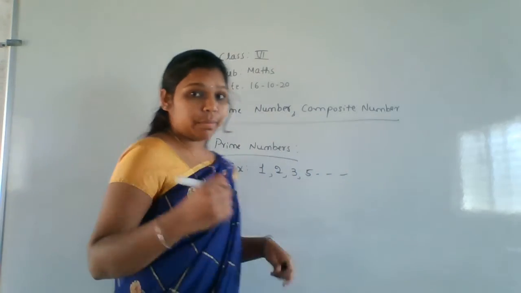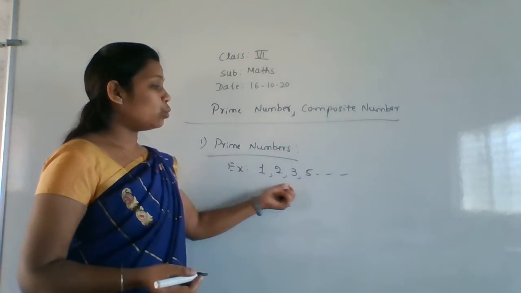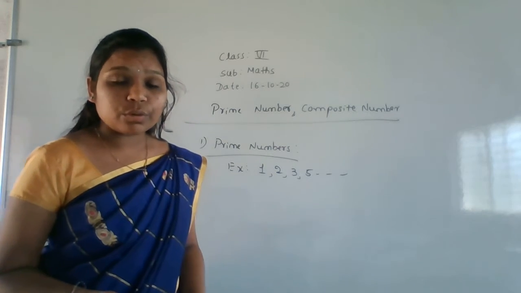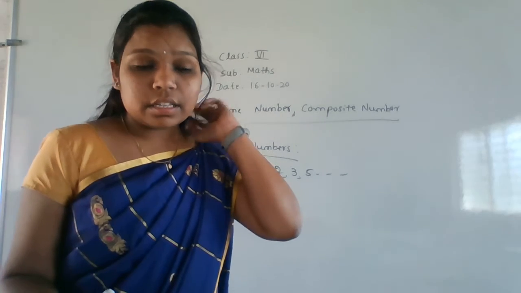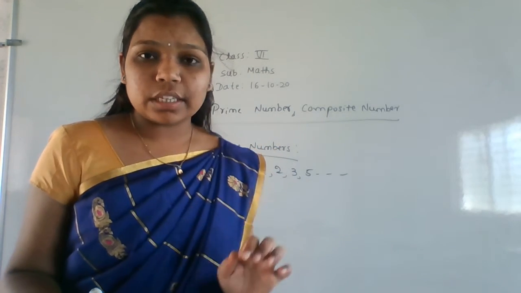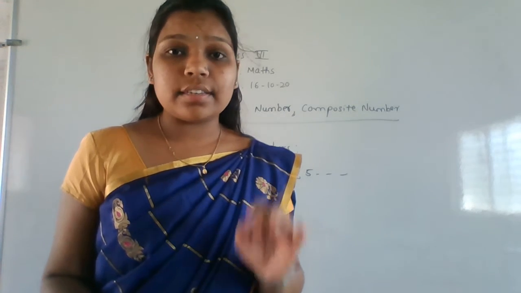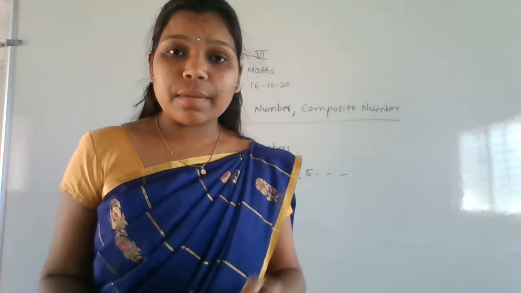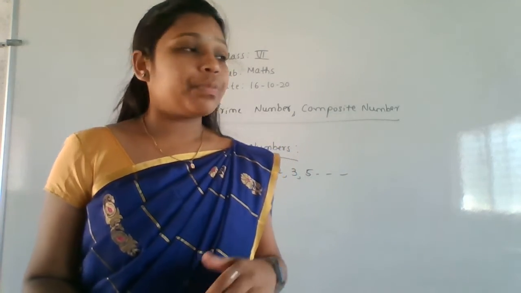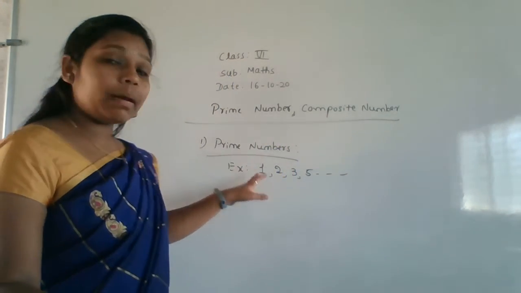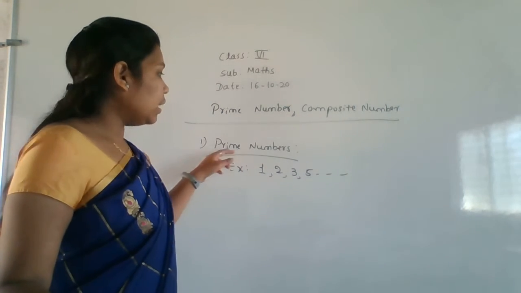First one is prime numbers. What are the prime numbers? It is 1, 2, 3, 5. How do you find whether it is a prime number or not, how to check that? See here, for that we have to check the number. A prime number is nothing but a number which is divisible by 1 and itself. The numbers which are divisible by 1 and itself are called prime numbers.